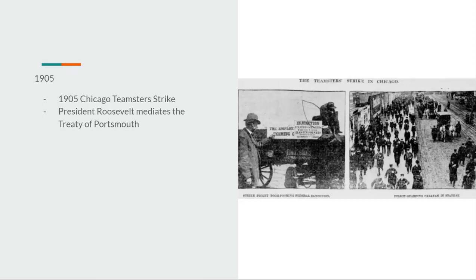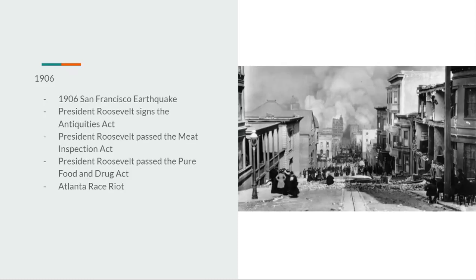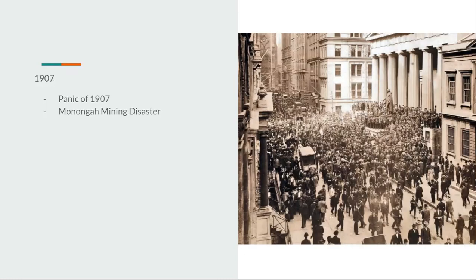Going on to 1905, the Chicago Teamster Strike, as well as President Roosevelt mediating the Treaty of Portsmouth between Russia and Japan. 1906, we have the 1906 San Francisco earthquake, which caused a massive landslide. President Roosevelt would sign the Antiquities Act, don't know how you pronounce that, as well as he would pass the Meat Inspection Act, as well as the Pure Food and Drug Act, as well as we had the Atlanta race riots.